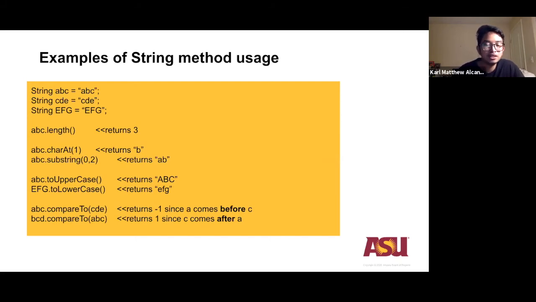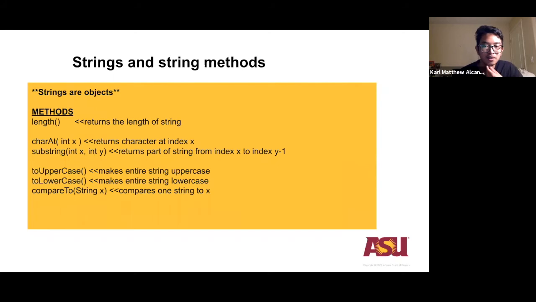And for the substring, when we invoke substring on the string ABC, we see that it returns AB. As we saw in the previous slide, the substring method returns part of a string from index x to index y minus 1.